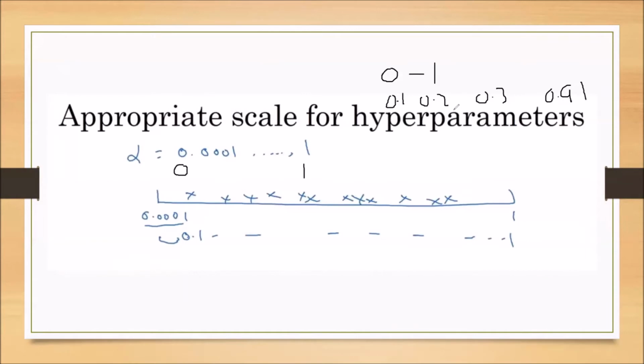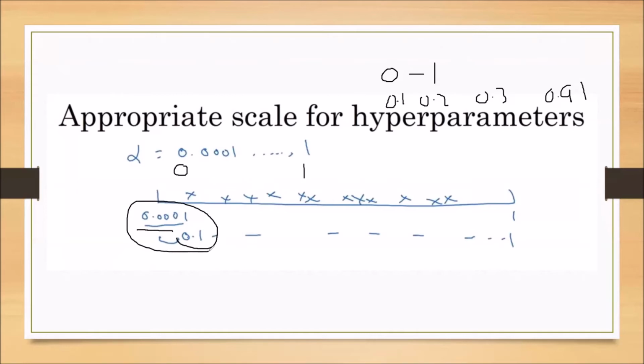But by this process, you are missing an important factor, that is the alpha value. Actually, we have to concentrate from 0.0001 to 0.1. In this range, if we try more random values, we may get the minimum value of the cost function.